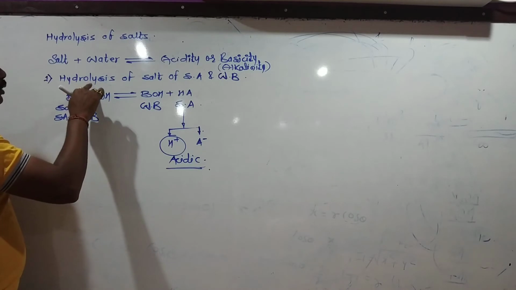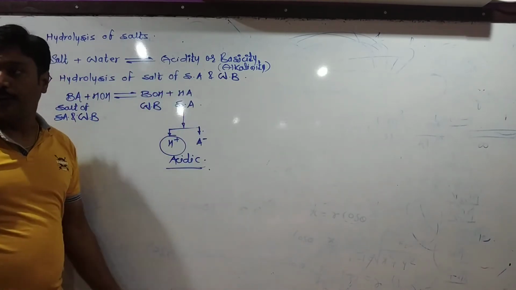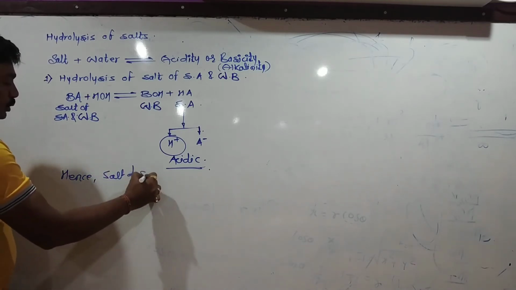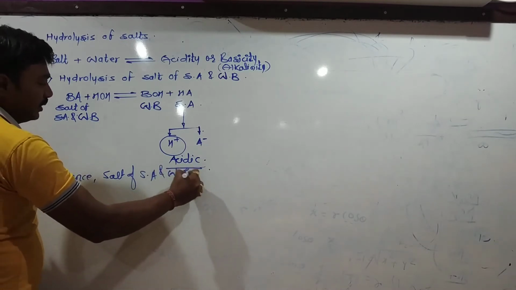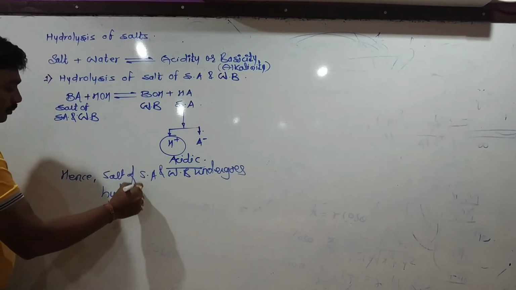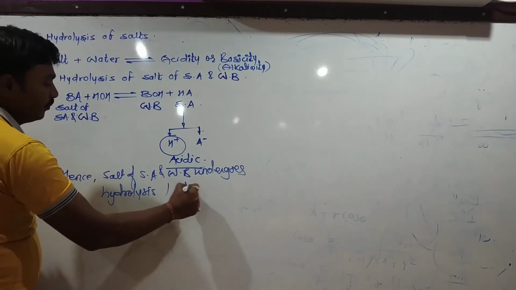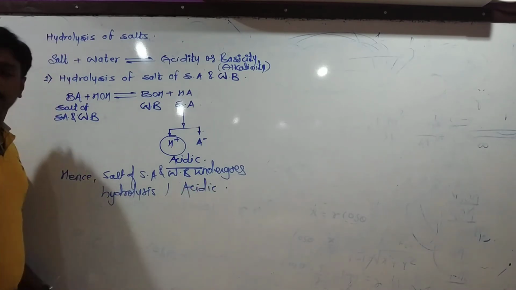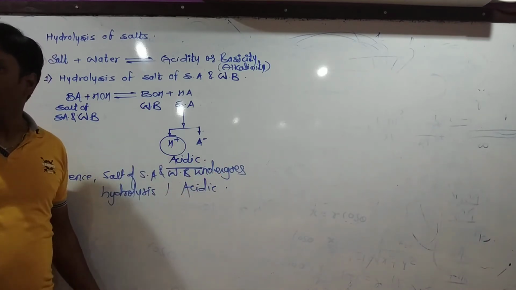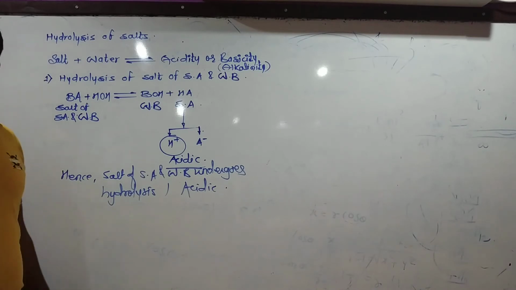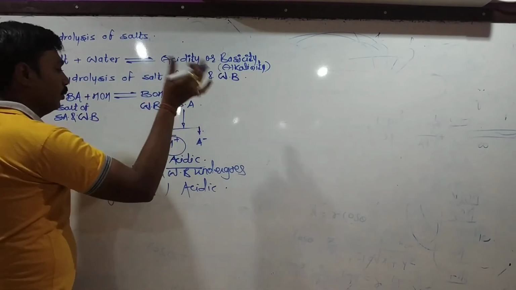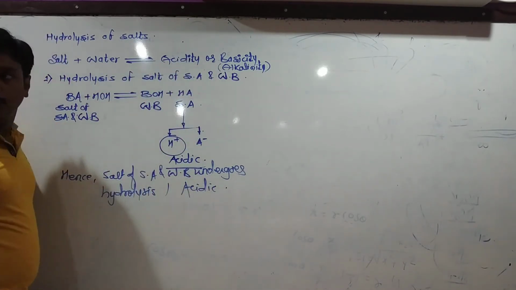Hence we can say that the salt of strong acid and weak base undergoes hydrolysis and the solution will be acidic in nature. To summarize, the salt of strong acid and strong base does not undergo hydrolysis. The salt of strong acid and weak base undergoes hydrolysis and produces acidity into the solution.